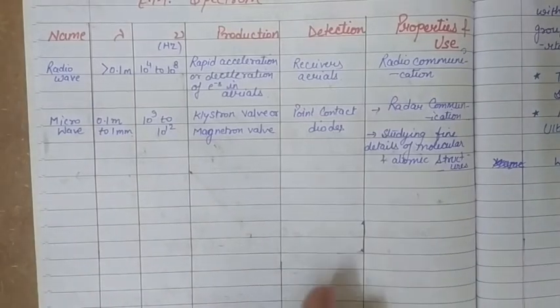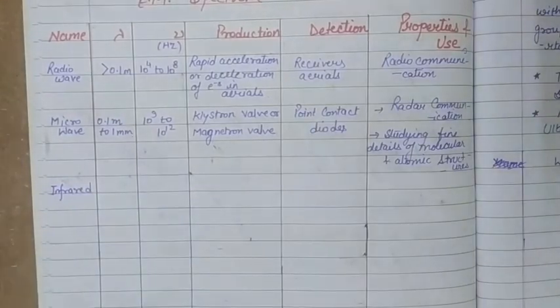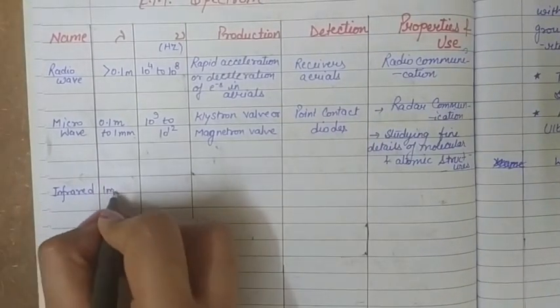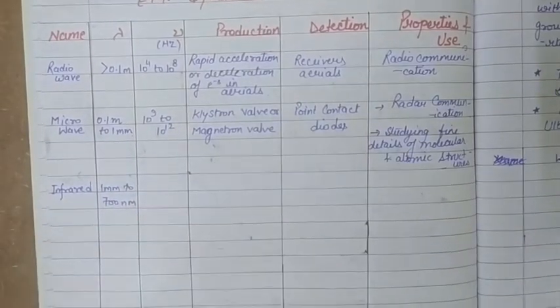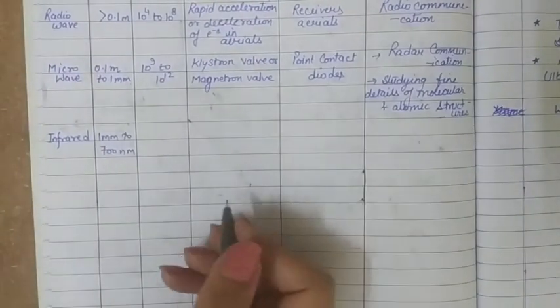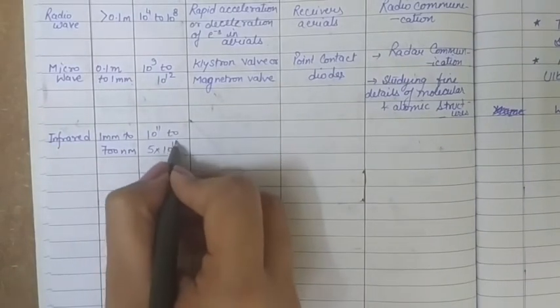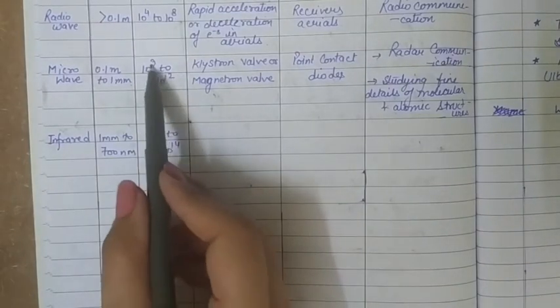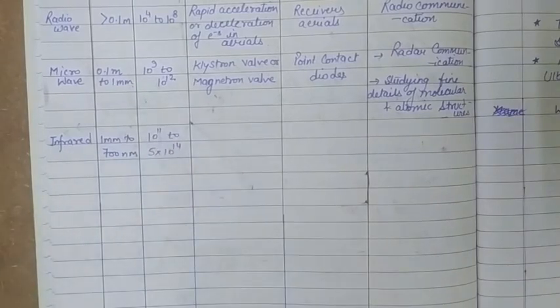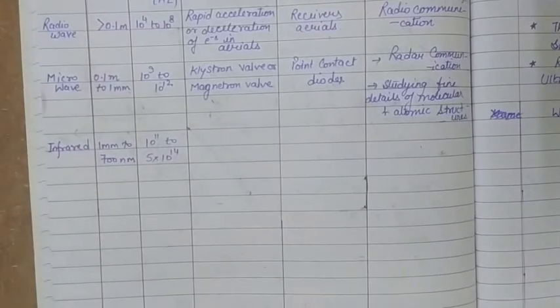The next wave that comes after microwave is infrared, and its wavelength range is from 1 millimeter to 700 nanometer. So now from millimeter we are moving to nanometer, and its frequency varies from 10 to the power 11 to 5 into 10 to the power 14. Now you can see there is no sharp boundary. This is an overlapping of the two regions, so there is an overlapping between the microwave and infrared sections. So the frequency of infrared is from 10 to the power 11 to 5 into 10 to the power 14 hertz.